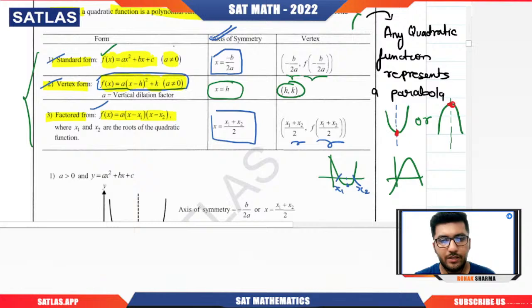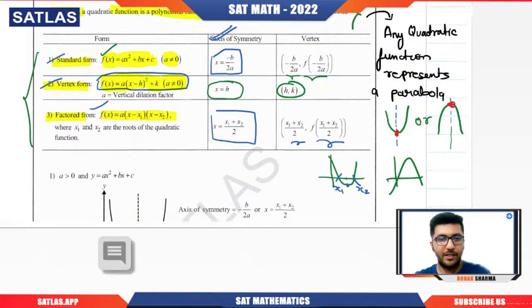So within 4 to 5 minutes, I have told you the most important part of this topic: all the three forms that we have for the quadratic function, and for each form, the formula for the axis of symmetry and for the vertex. Any doubt? Yes, students, do we have any doubt here?